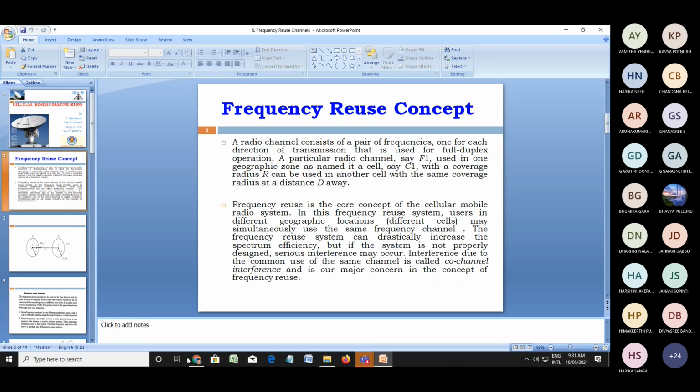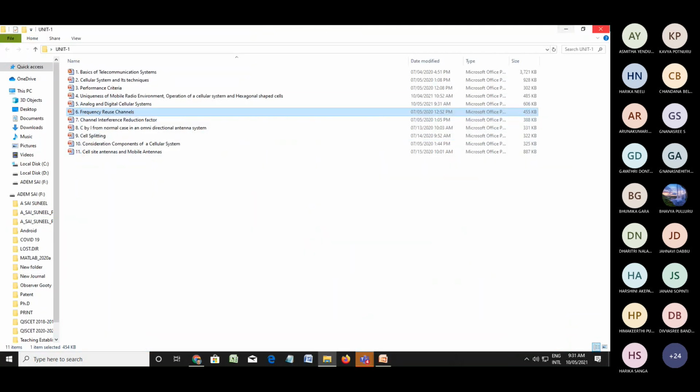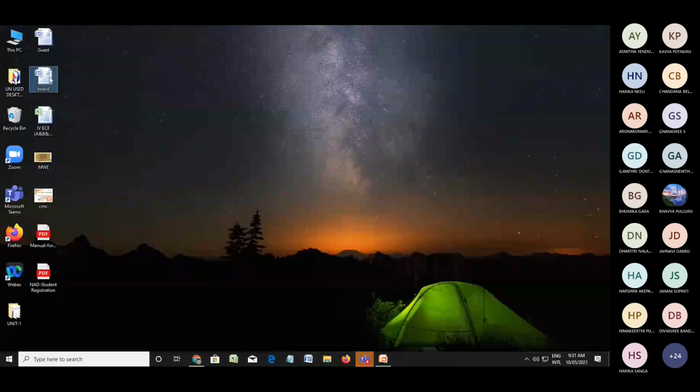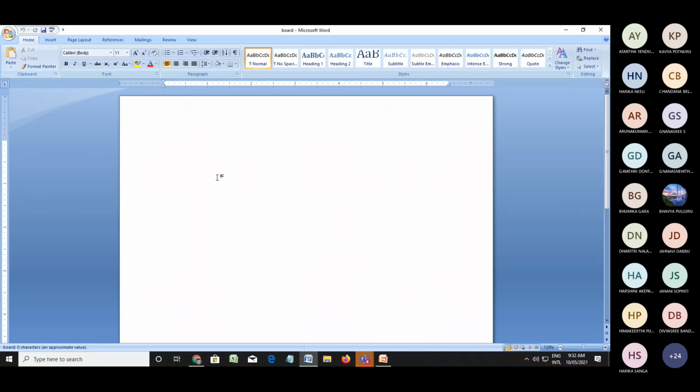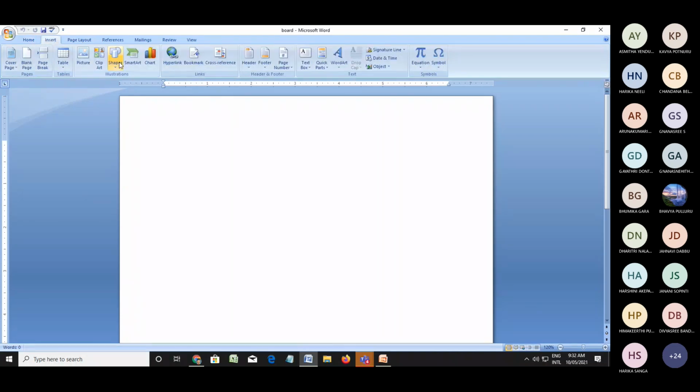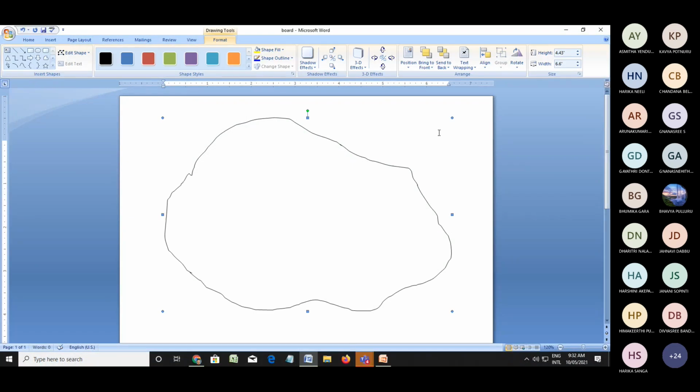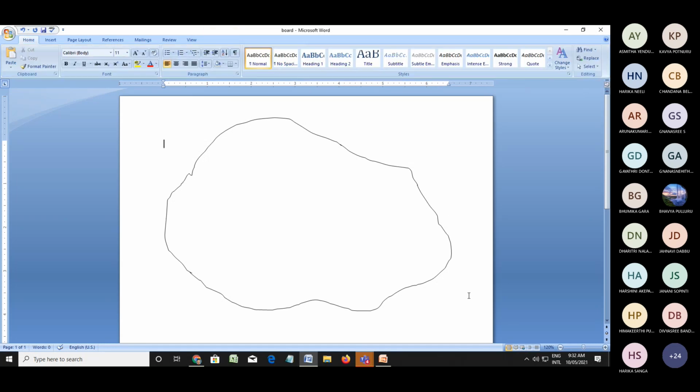Let's move to this one. Suppose I am taking a geographical area. It is not possible for a single base station to cover all of this. That's why we're going for the cellular concept. What is a cellular concept?